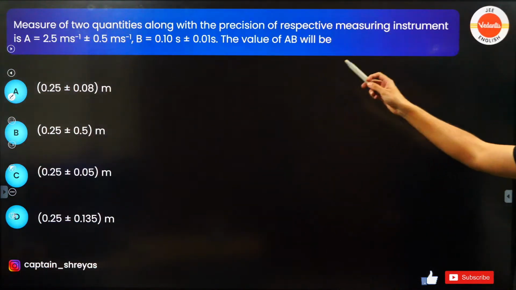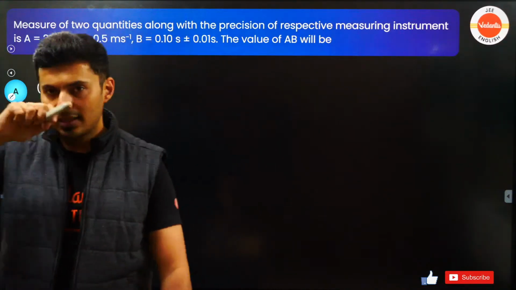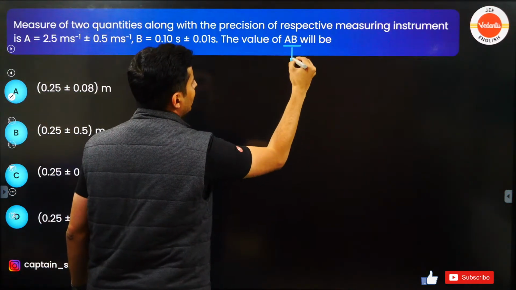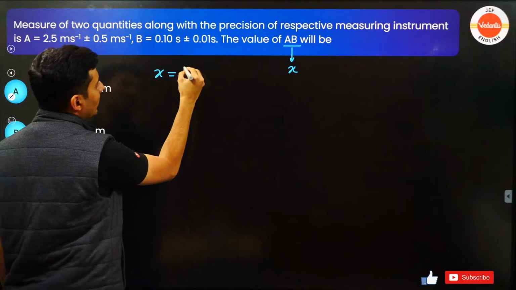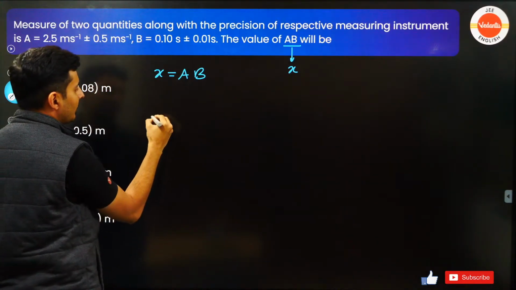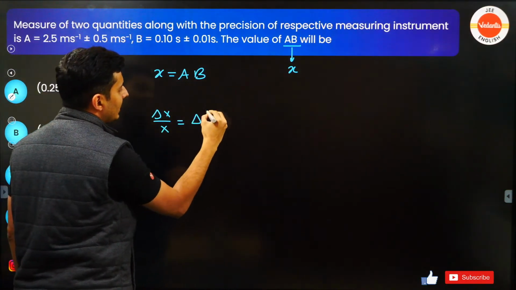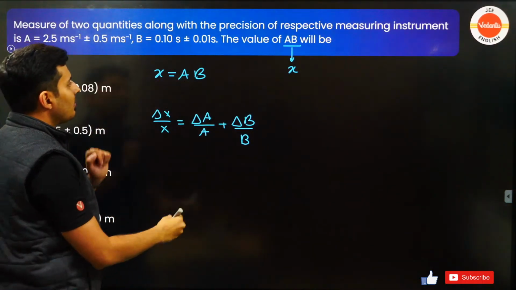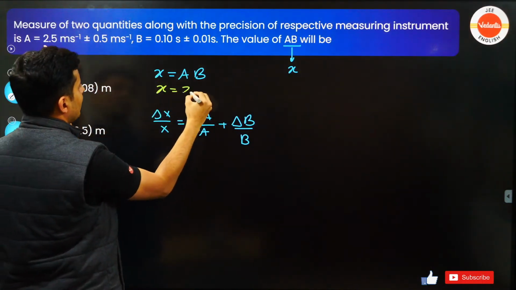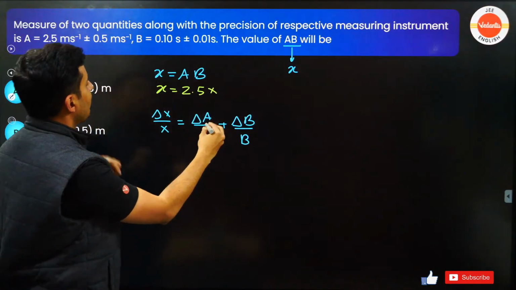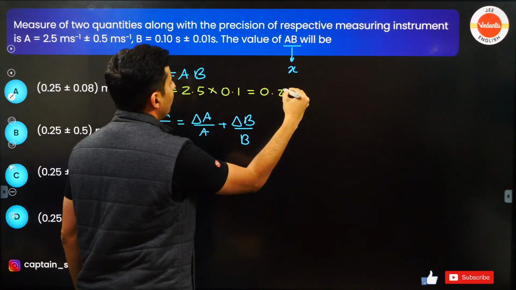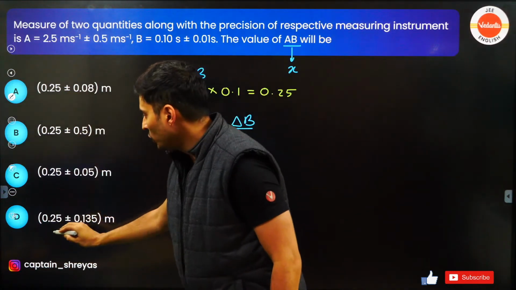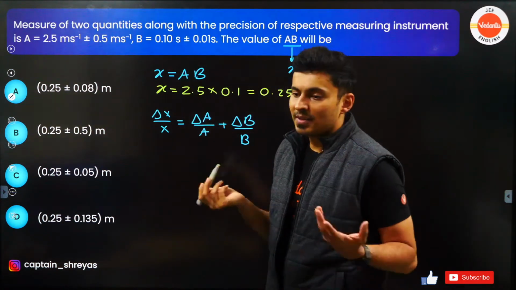So what is the value of AB? Okay, let's try this out. See guys, let's say the value of AB, I call it as, let's say, x. So if x is equal to AB, I can also say delta x by x will be delta A by A plus delta B by B, correct? And when I say x is AB, A is nothing but 2.5, B is nothing but 0.1, so x will be 0.25. So 0.25 is there everywhere. Only the error is something which I do not know.